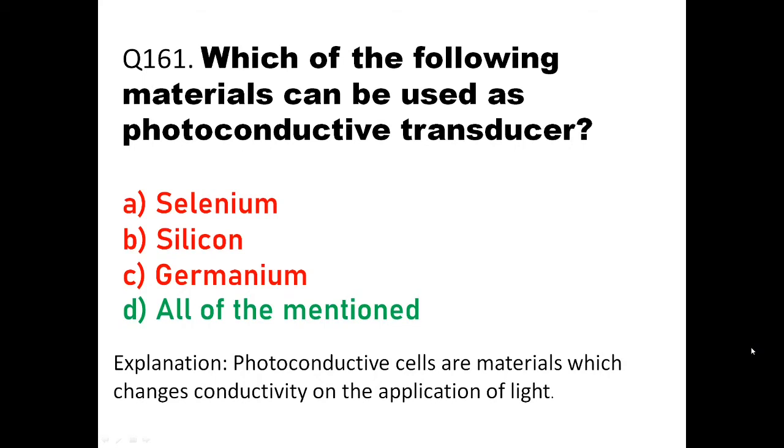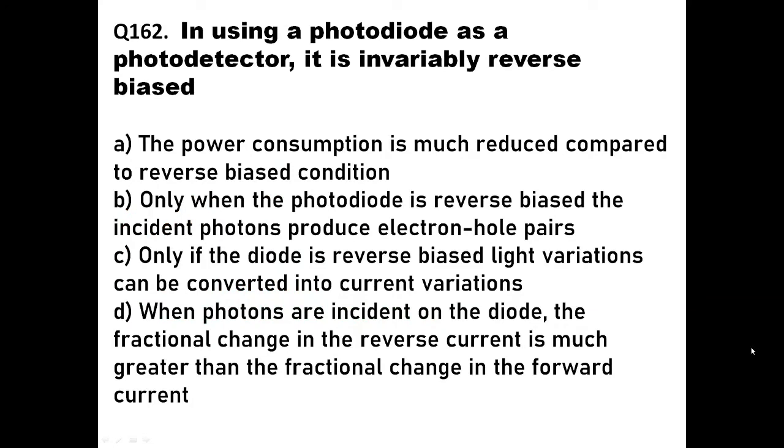Then we'll go to the next question, question number 162. In using a photodiode as a photodetector, it is invariably reverse biased. Why is it invariably reverse biased? The options are: A, the power consumption is much reduced compared to forward bias condition. Option B is, only when the photodiode is reverse biased, the incident photons produce electron hole pairs. Option C is, only if the diode is reverse biased, light variations can be converted into current variations. And option D is, when photons are incident on the diode, the fractional change in the reverse current is much greater than the fractional change in the forward current.